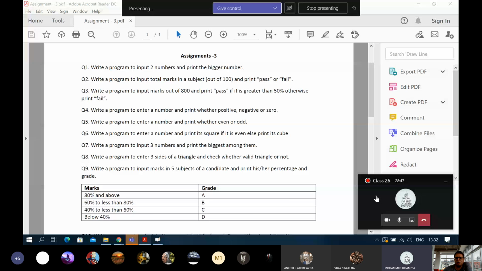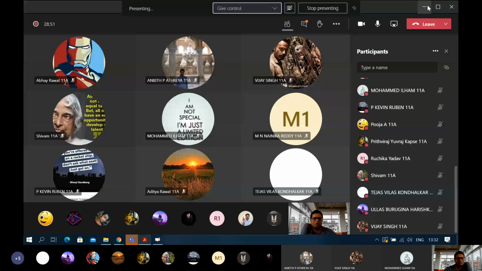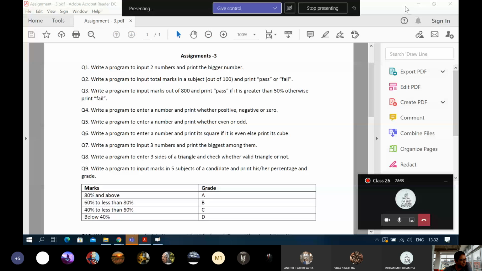You will do this yourself, so I don't need to solve. Question number 3. Sir, in our program, can we directly write 400, no need to write 50% of 800 is equal to 400 like that? Either way is correct. Sir, can you show the second question once again?